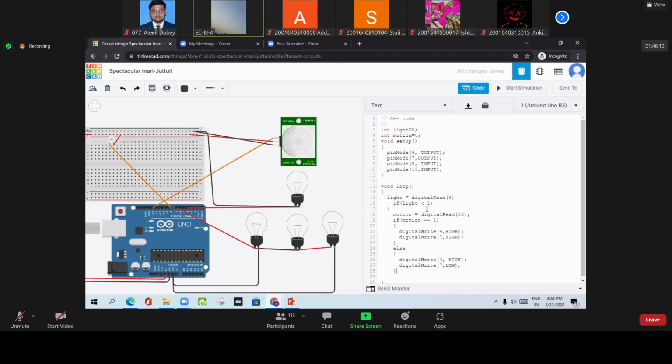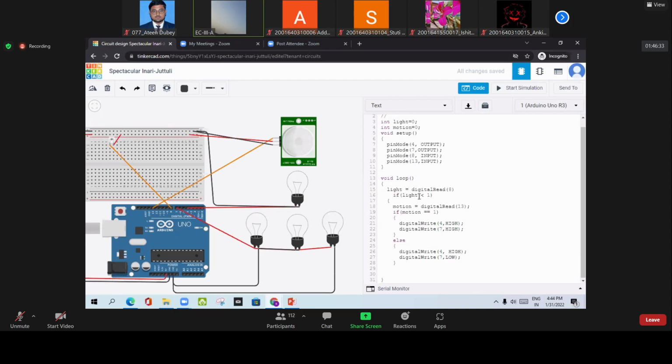Now what happened: first of all we have seen that if there is night time, we will detect the motion, and if motion is equal to 1, then all bulbs will be on. If there is no motion, else, this one will be on and the rest will be off, because it is night time. But because we started the if condition with night time, if there is daytime, else, daytime means all bulbs should be turned off, right?